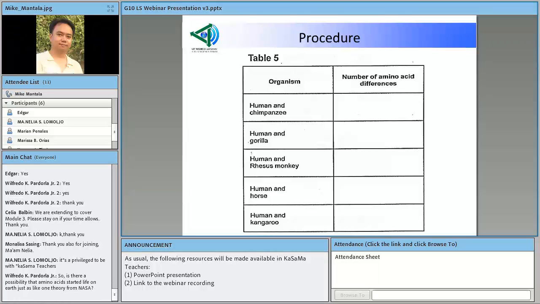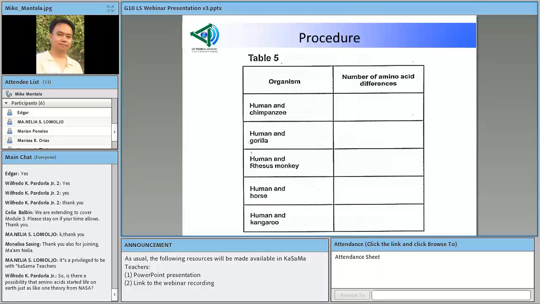And also, between humans and rhesus monkey, may dalawa. Doon makikita nila sa sequence 87 at sa sequence 104. Dito sa human and horse, makikita nila 5 ang differences. Sequence 87, 111, 112, 114, and 116.